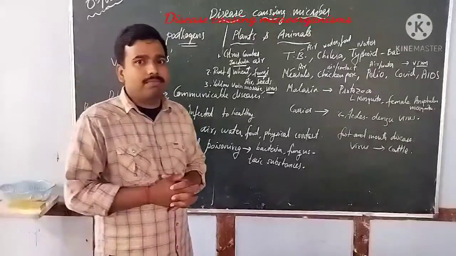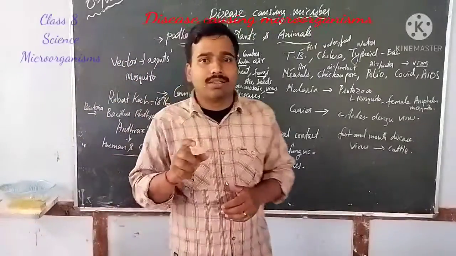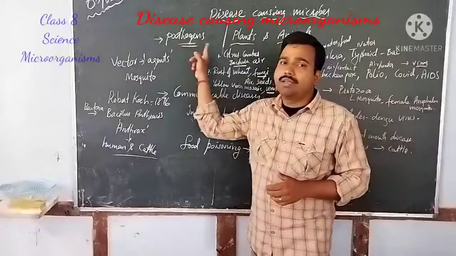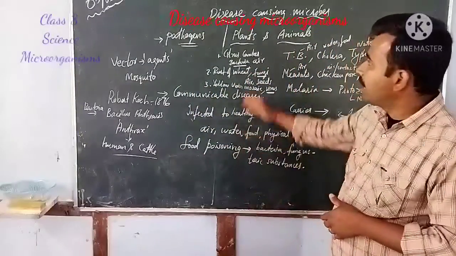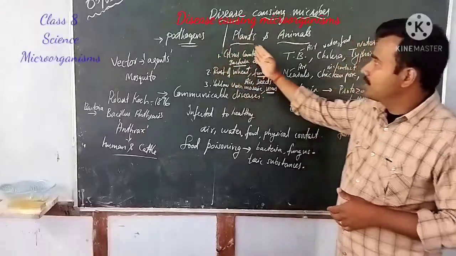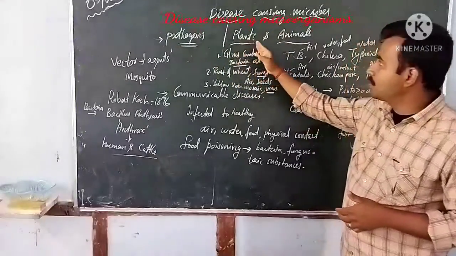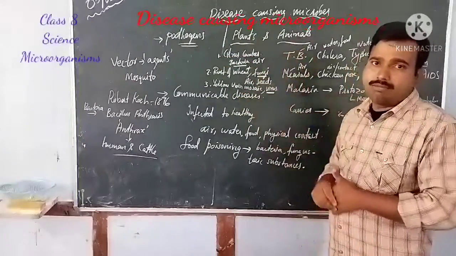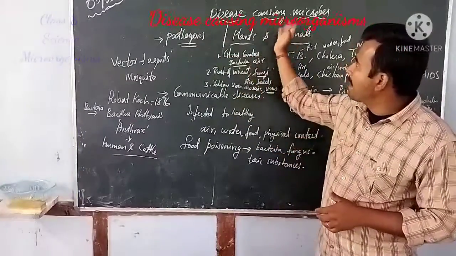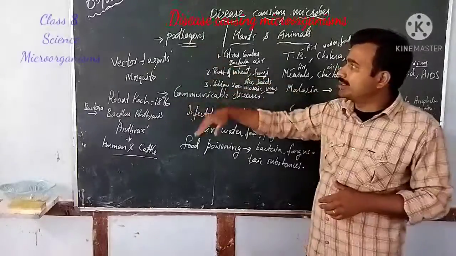Now let us discuss some major diseases that are caused to plants and animals by these pathogens.